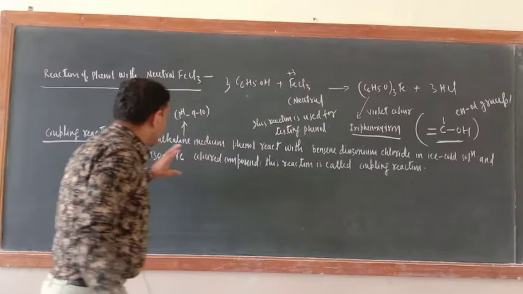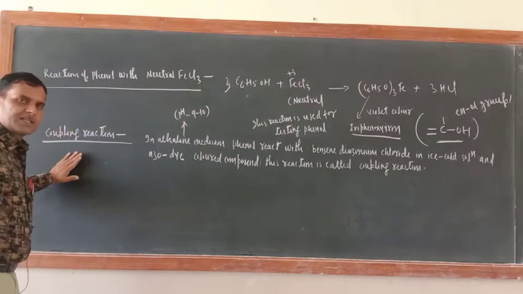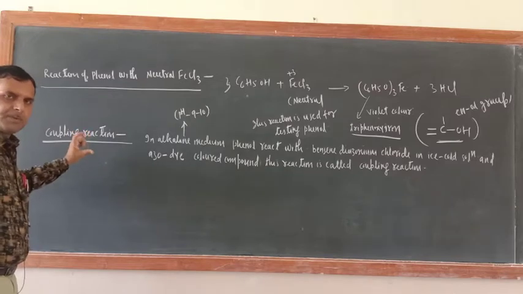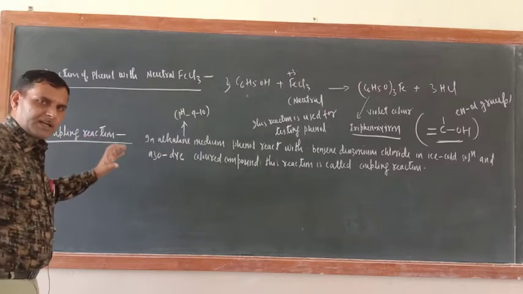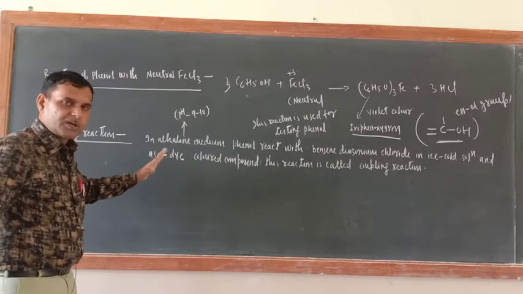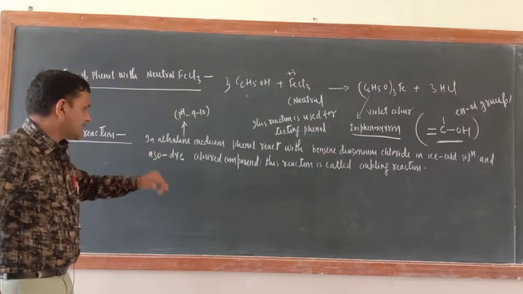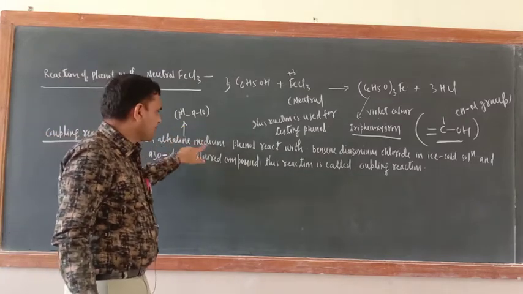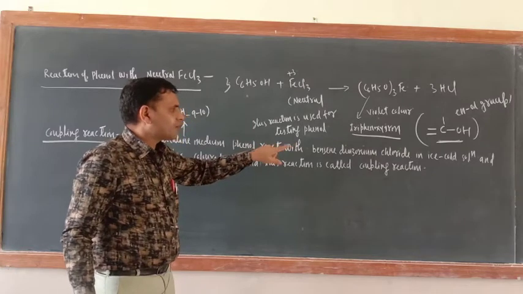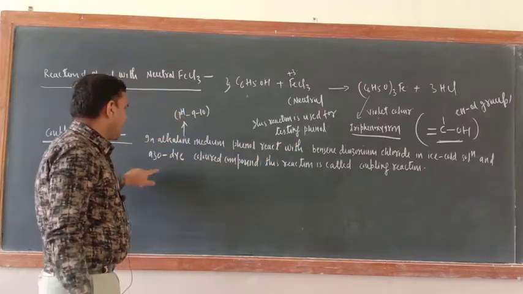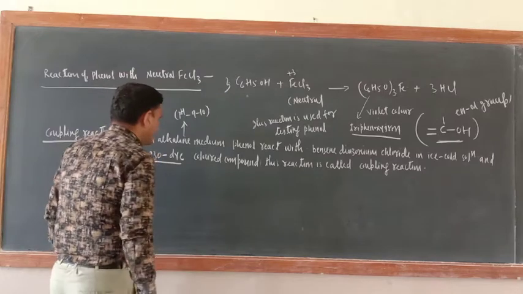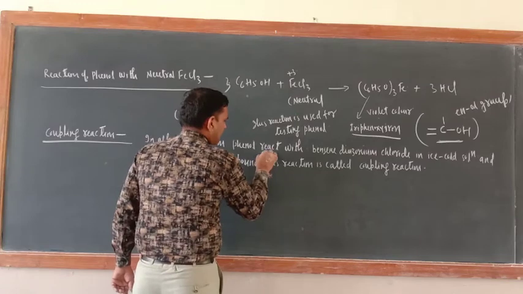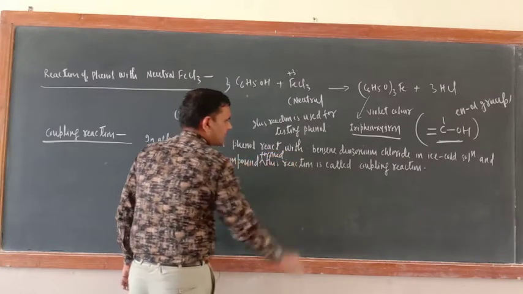Another reaction which can be used for the test of phenol is the coupling reaction. In coupling, it is a very easy reaction. Benzene diazonium chloride reacts with phenol. Just see, in alkaline medium, means pH should be 9 to 10, phenol reacts with benzene diazonium chloride in ice cold solution, and an azo dye colored compound forms. Please write here, azo dye colored compound forms. This reaction is known as coupling reaction.